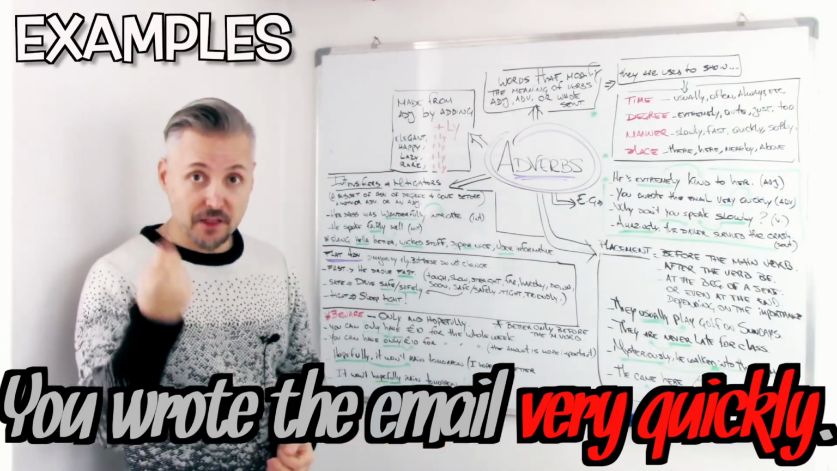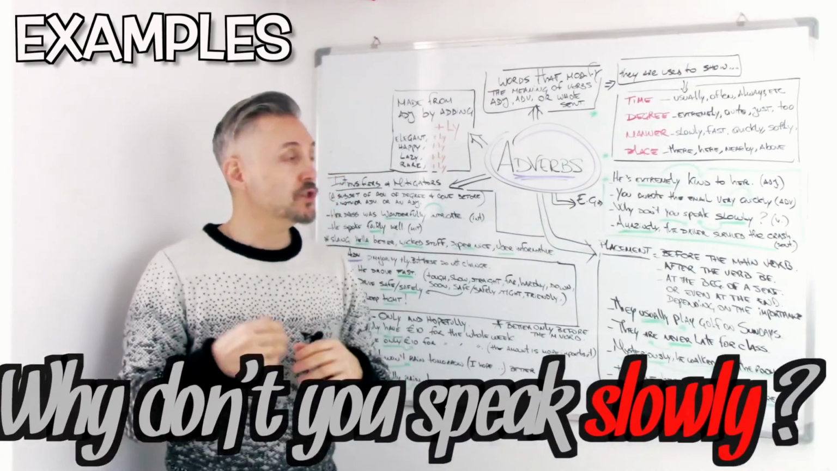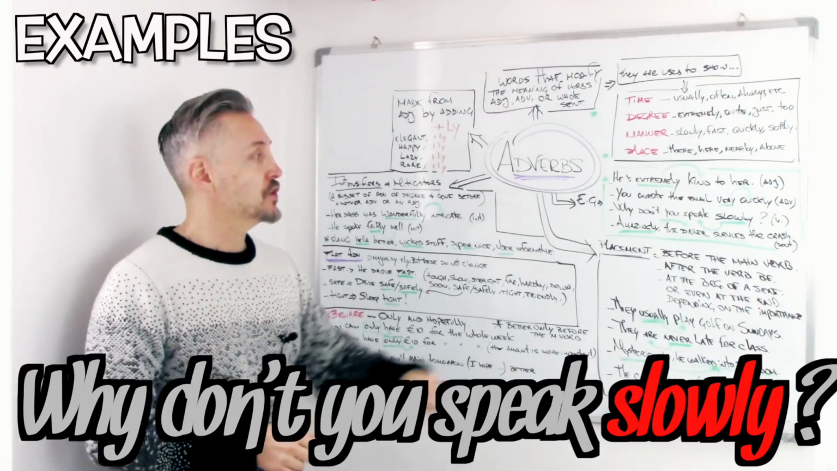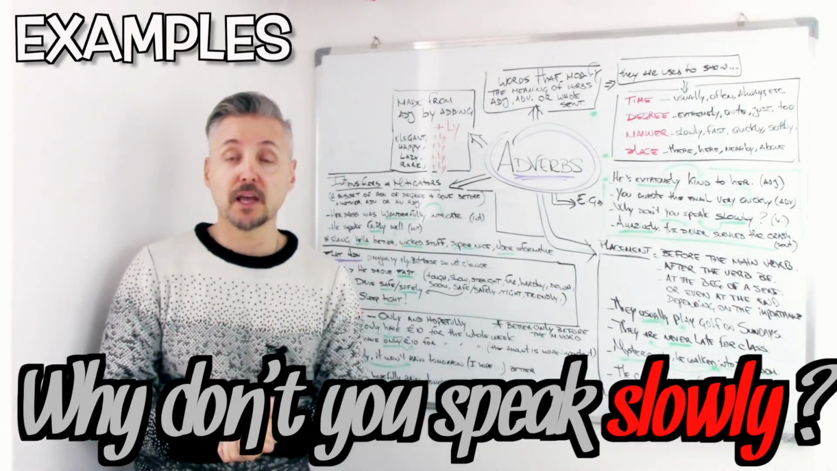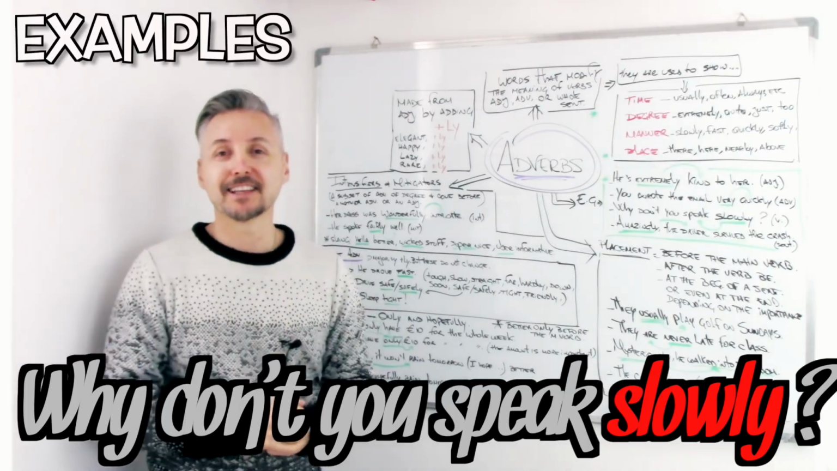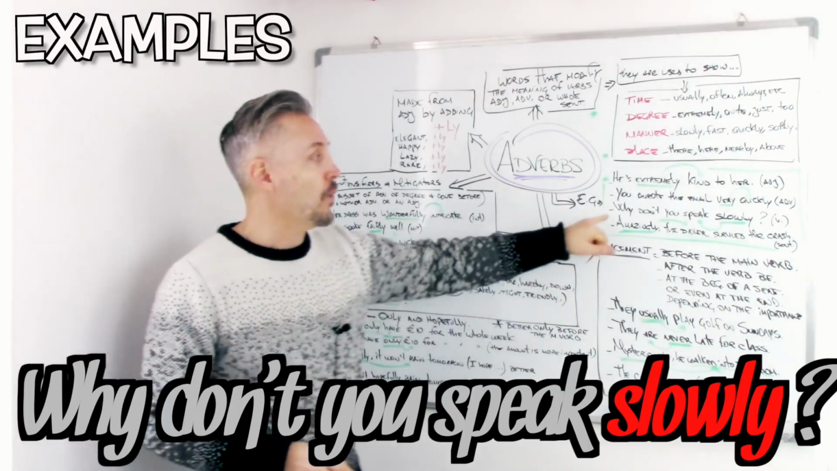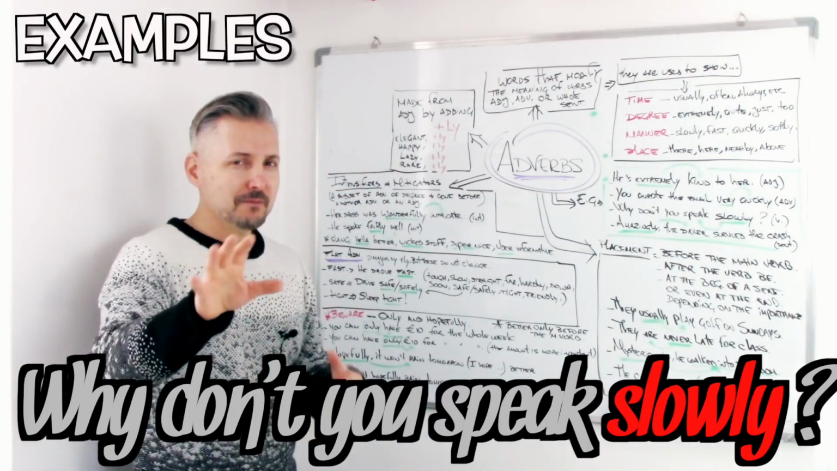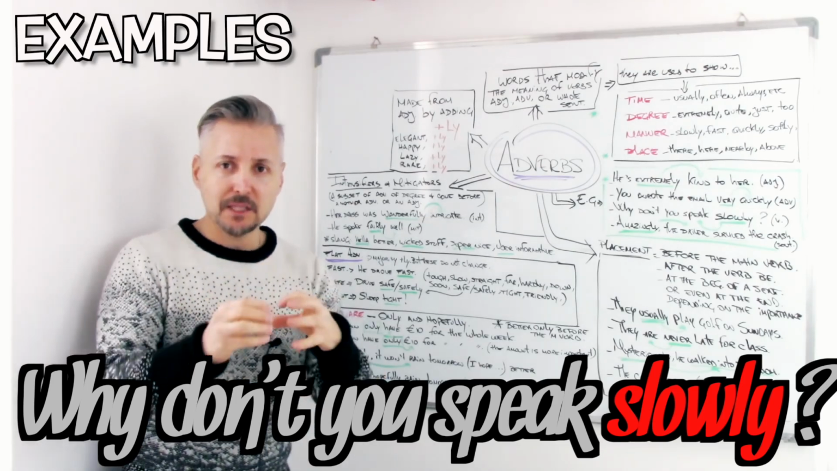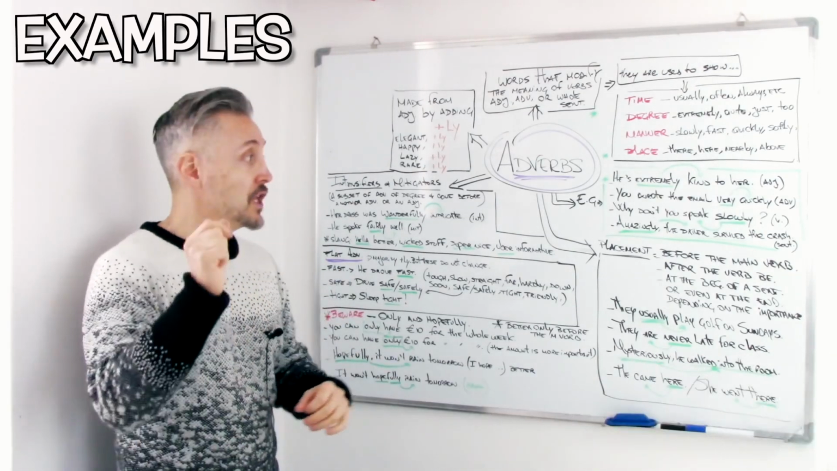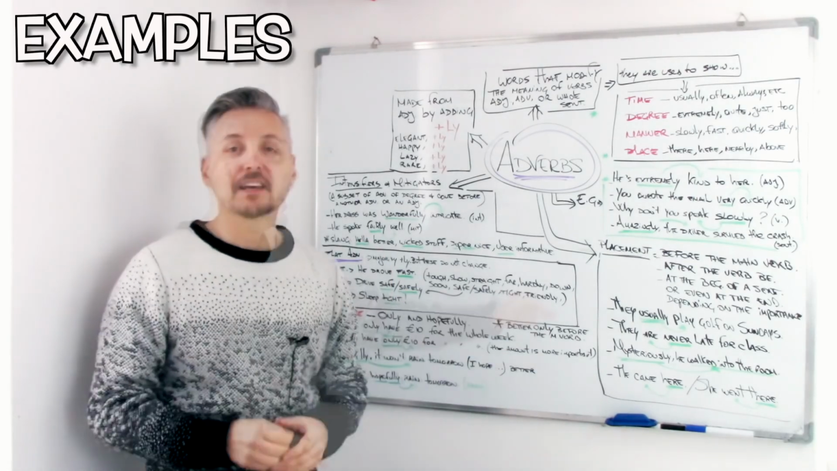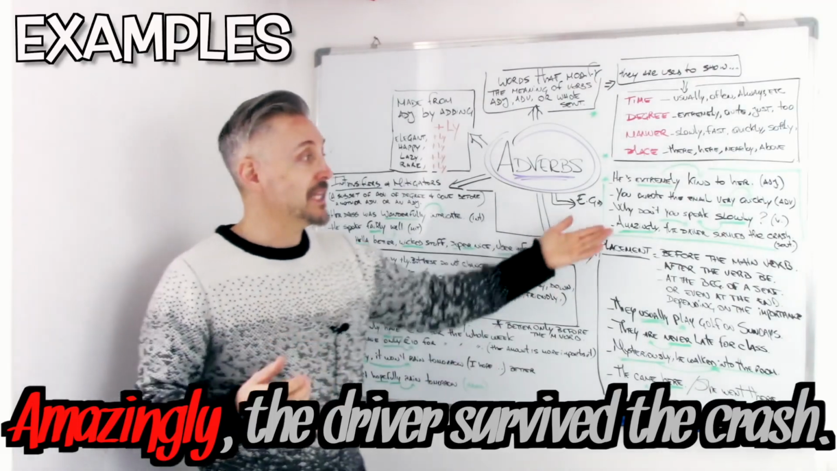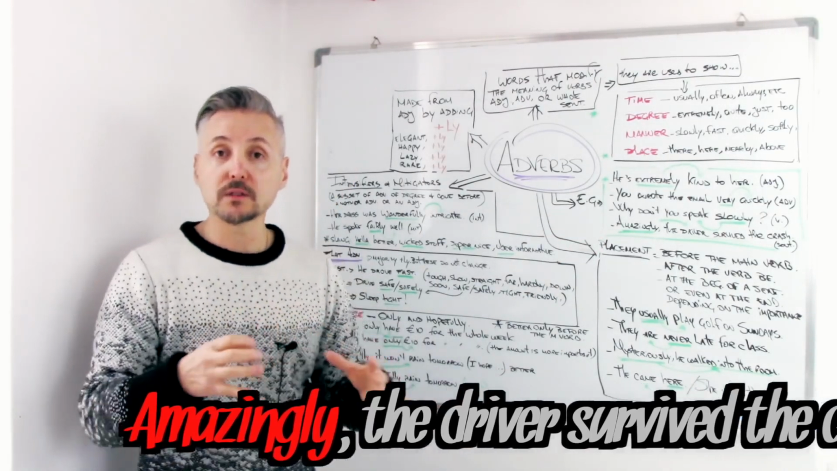Let's take a look at another example. Why don't you speak slowly? So here we have slowly as the adverb. It modifies what? Yes, the verb, speak. So, why don't you speak slowly? It goes after the verb. I'm going to talk about the placement of adverbs in just one minute. So, the next example. Amazingly, the driver survived the crash. So, amazingly here modifies the whole sentence.